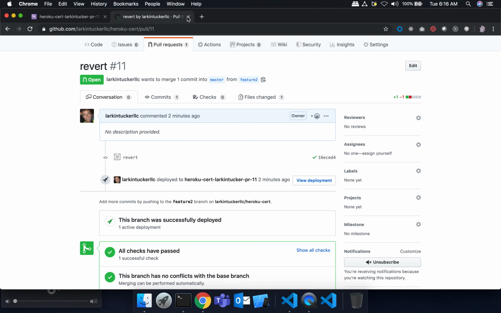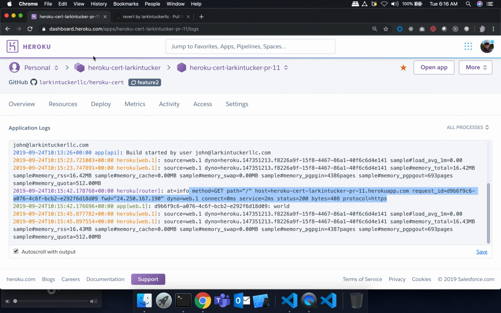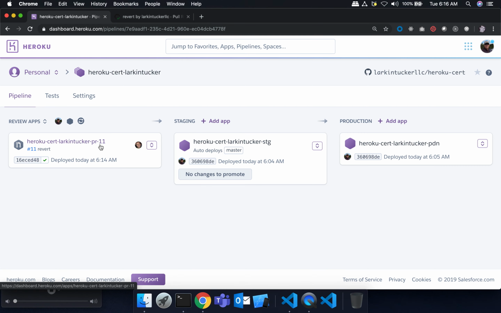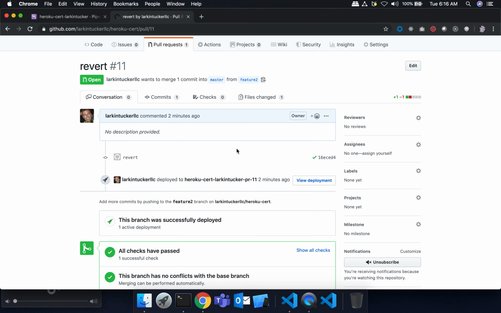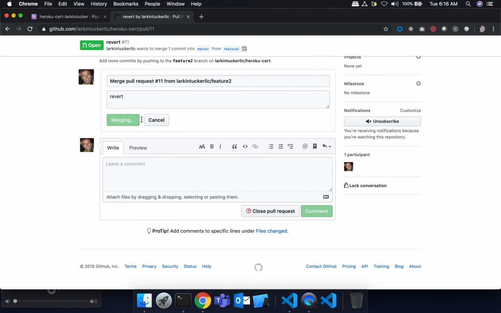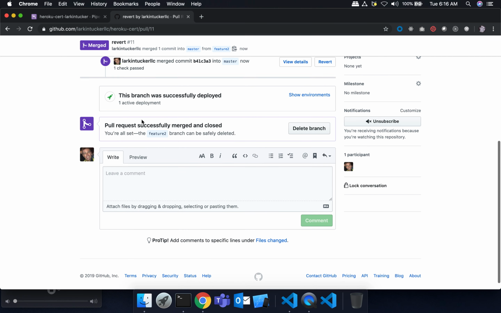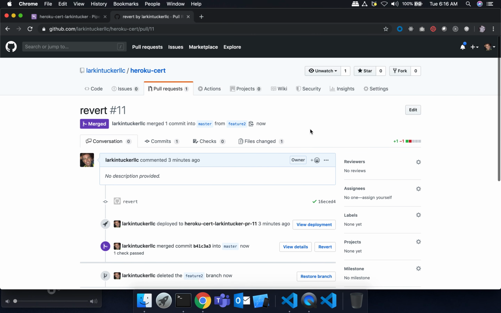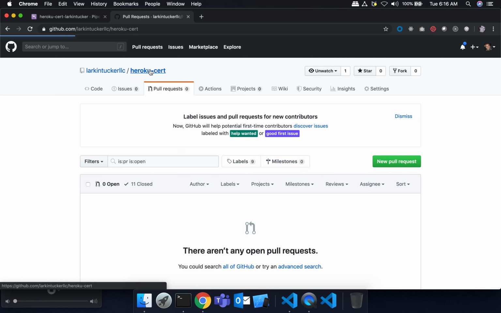Okay, so let's say I look at this and I say I'm pretty happy with the status of the app, right? So I will go back here, right? I'm happy with this. I'm going to go ahead and merge this, merge pull request, confirm merge. Now, and then I'm going to delete my branch.